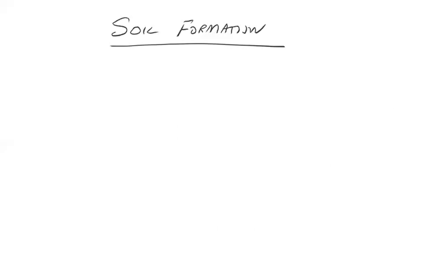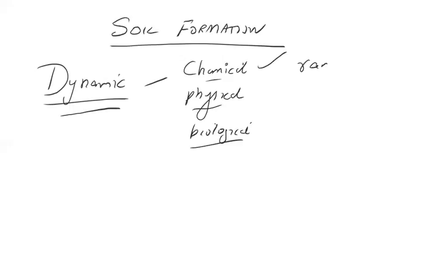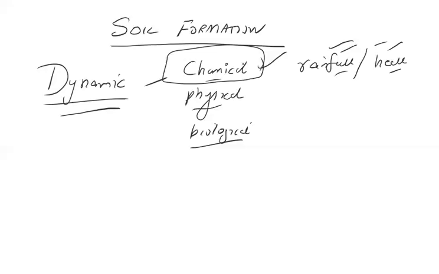Next, soil is dynamic in nature. Why dynamic? Because there are many activities going on continuously: chemical, physical, and biological. There's nothing much to understand here. Why are chemical activities going on? Because of rainfall, heat, and temperature. Because of these climatic conditions, many chemical activities go on in soil. Water gets mixed, and if calcium gets dissolved, that's a chemical activity.